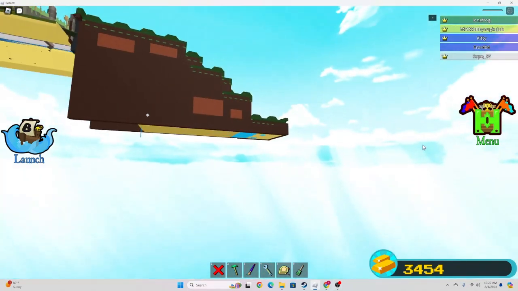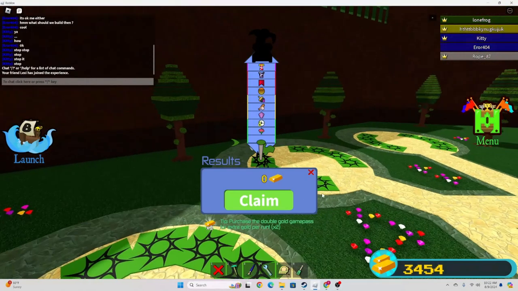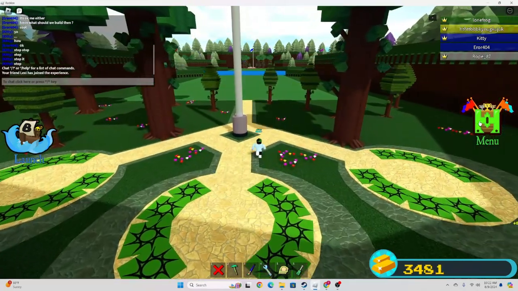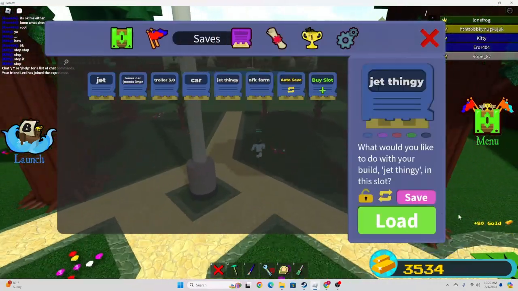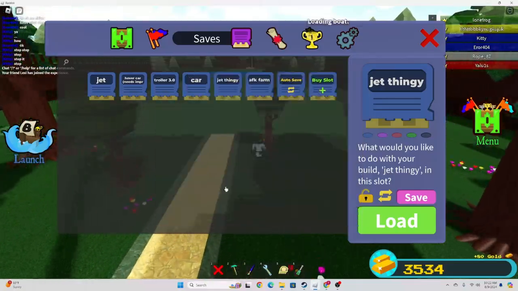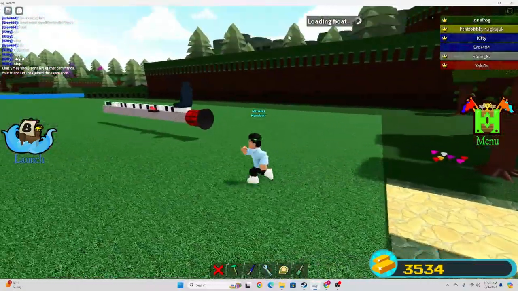Yeah, so anyways, I'll show you mine. Just got 80 gold from that. It's pretty good. It's not like an auto farm or something, but this is mine.